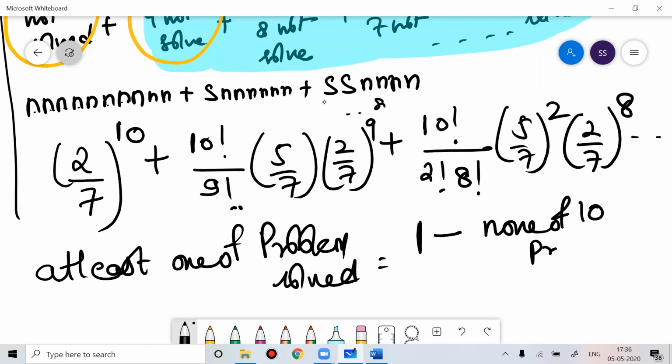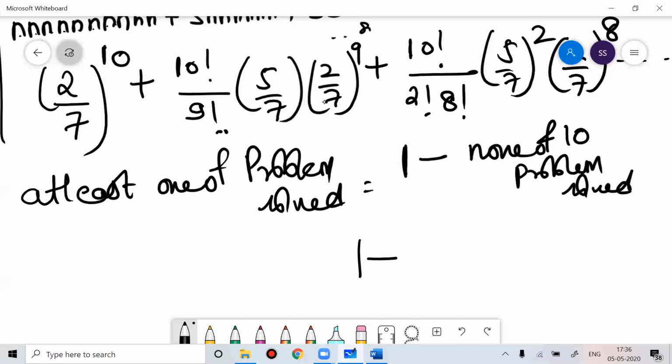If you write it like this, 1 minus, 10 problems are there, and every time he is not able to solve, so you can arrange it in one way, and every time your probability is 2 by 7 to the power 10. This is your answer.